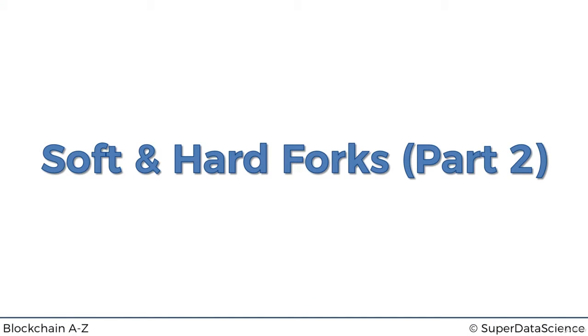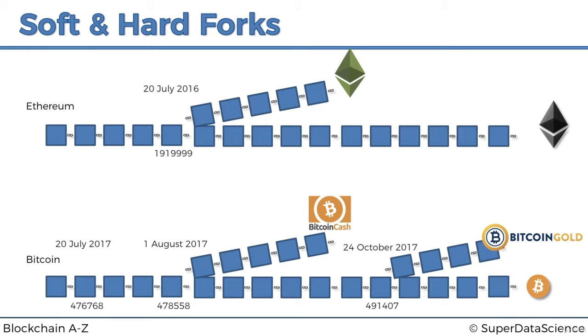And today we're going to continue our discussion of soft and hard forks. Alright, so previously we left off where we talked about the real life examples of soft and hard forks in the Ethereum and Bitcoin chains. So just to quickly recap, we saw that on the 20th of July 2016 there was a hard fork in the Ethereum chain because of the attack on the DAO, and Ethereum wanted to revert the transactions in that attack, and those miners who agreed continued with Ethereum. Those miners who disagreed continued with Ethereum Classic.